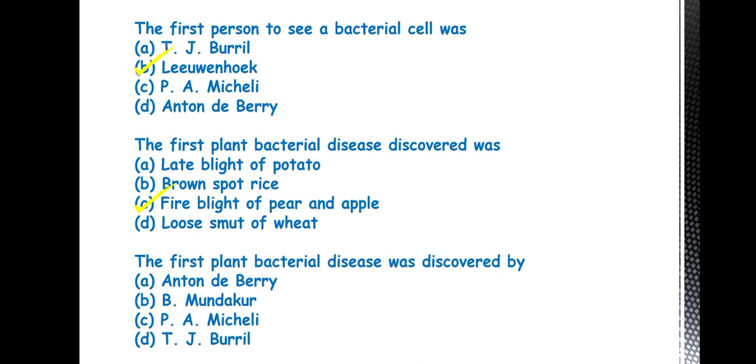Then the first plant bacterial disease was discovered by. So the answer is T.J. Burrill. So T.J. Burrill was the scientist who first discovered a plant bacterial disease, that is the fire blight of pear, and it is caused by the pathogen Erwinia amylovora. Previously, Erwinia amylovora was called Micrococcus amylovora. Later, the name changed to Erwinia amylovora.